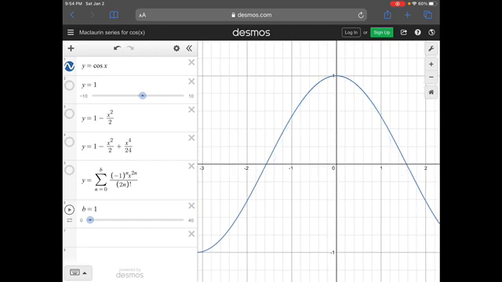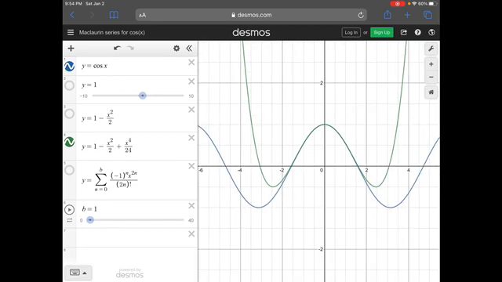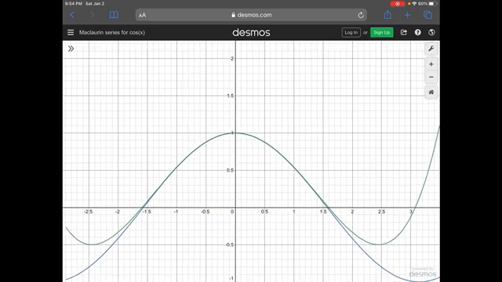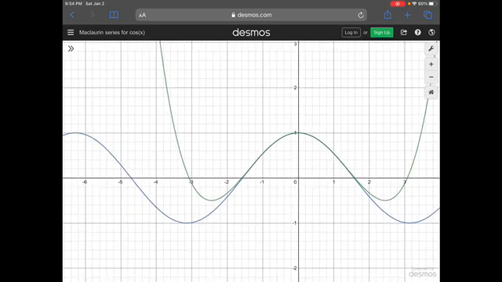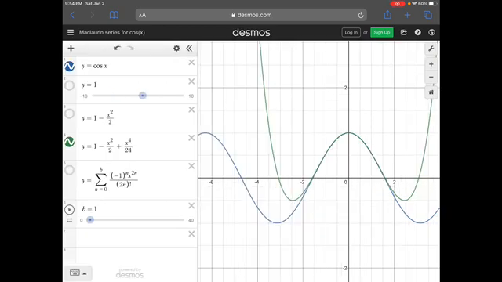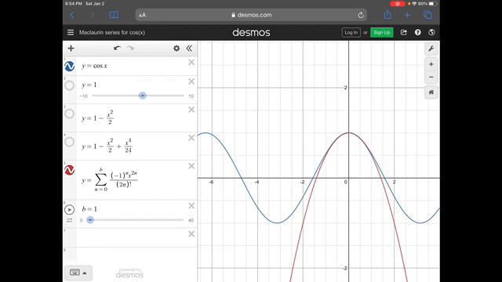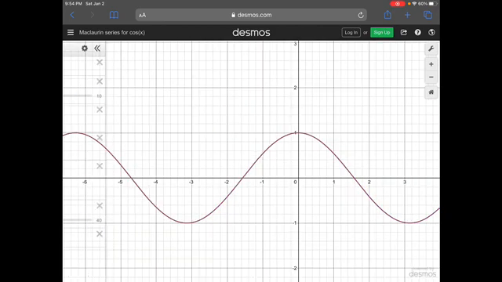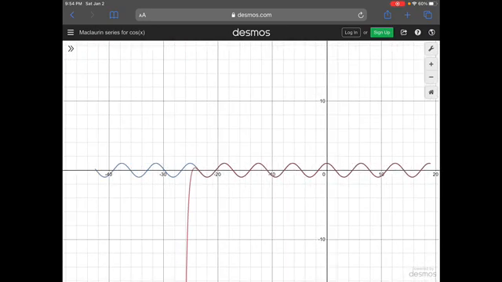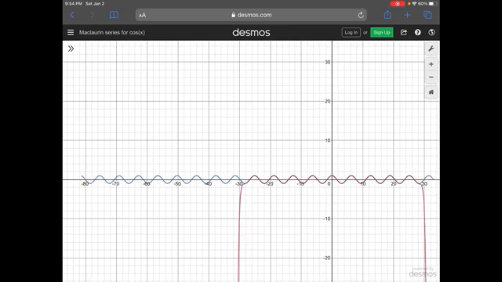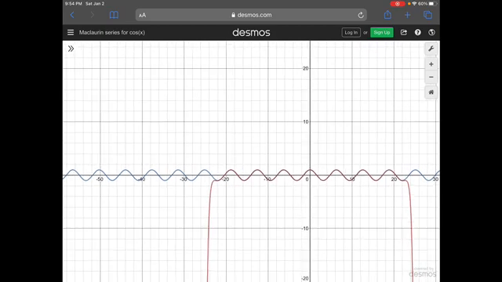Once he did it one more time and added another derivative, what he noticed was that this is even closer. It kept getting closer as he added more and more derivatives. In fact, as you increase this number significantly, it gets closer and closer to the exact value of sine.